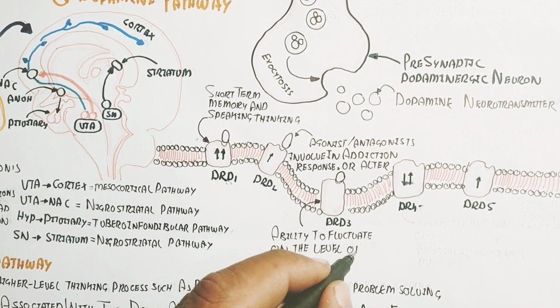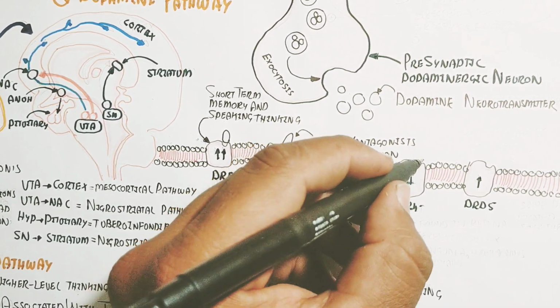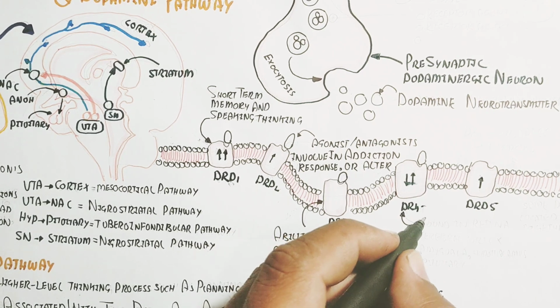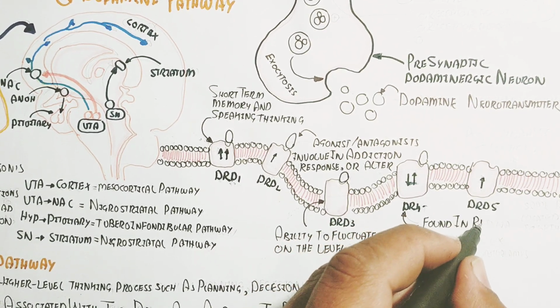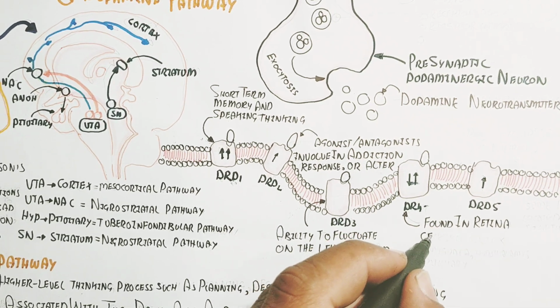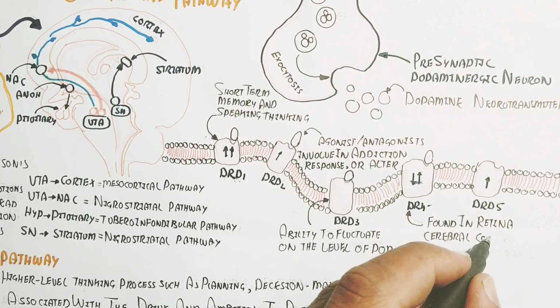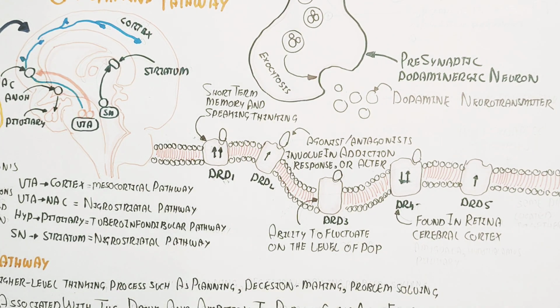It is involved in addiction response. Getting a positive reward leads to repeated excitation of the dopaminergic neuron by the drug. Receptor 3 has the ability to fluctuate with the level of dopamine. If dopamine increases, receptor 3 increases.